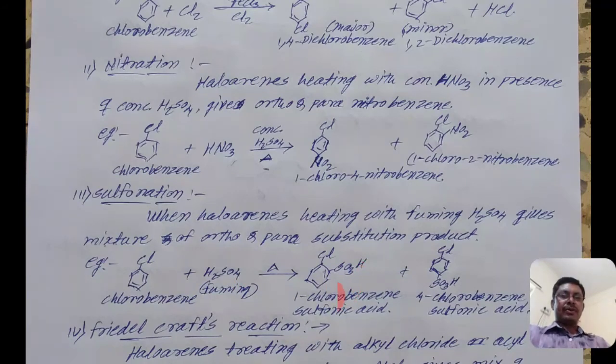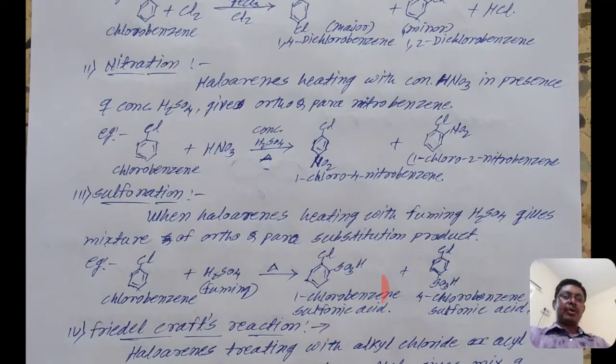There are 2 hydrogen atoms and only 1 is used, which means 1 hydrogen atom also remains. That hydrogen atom, the remaining oxygen atom, and the substituted hydrogen atom of the benzene ring give a byproduct, H2O, and we get the product 1-chlorobenzene sulfonic acid.